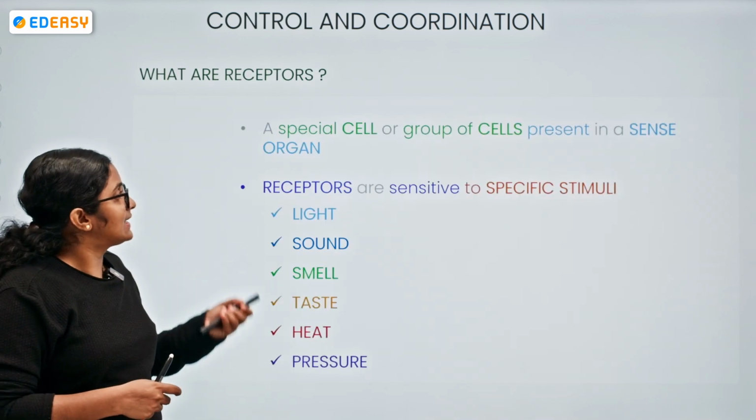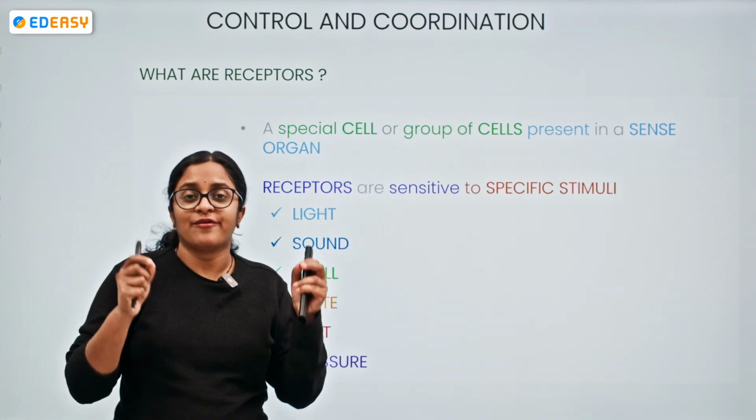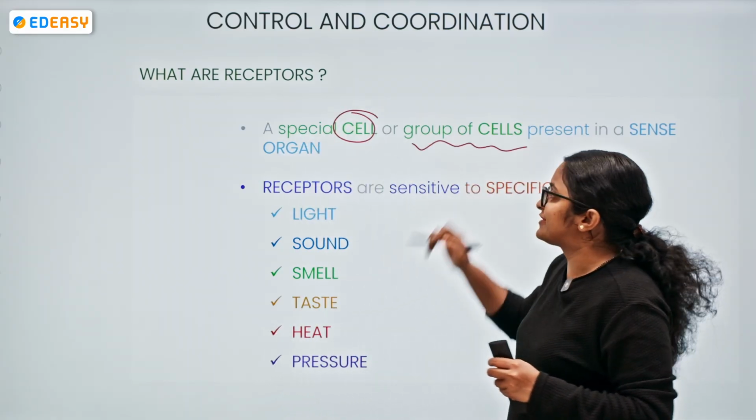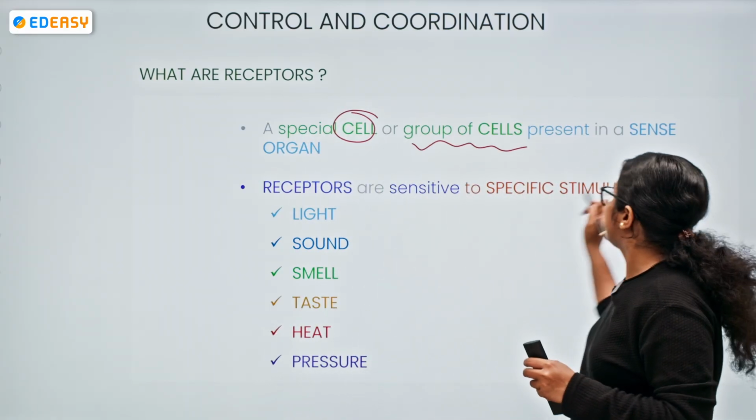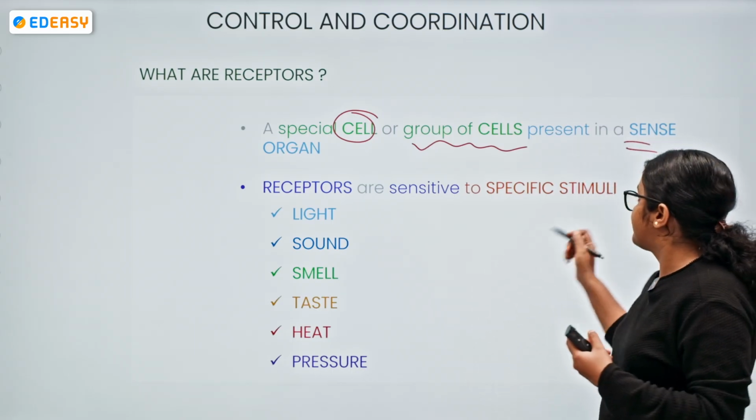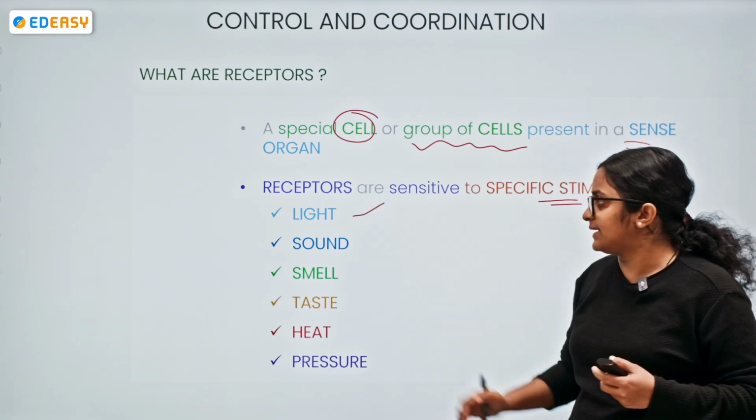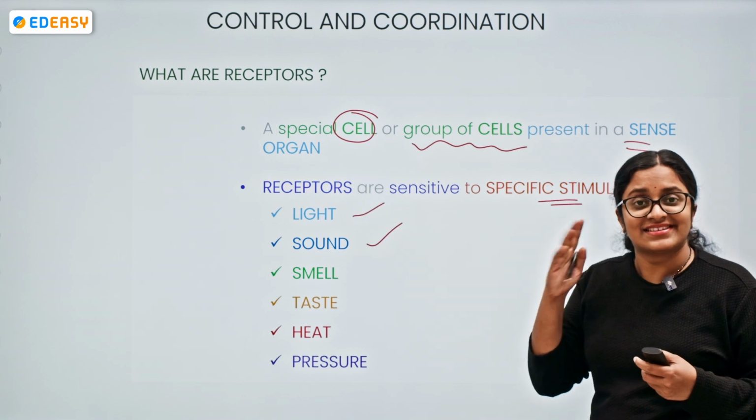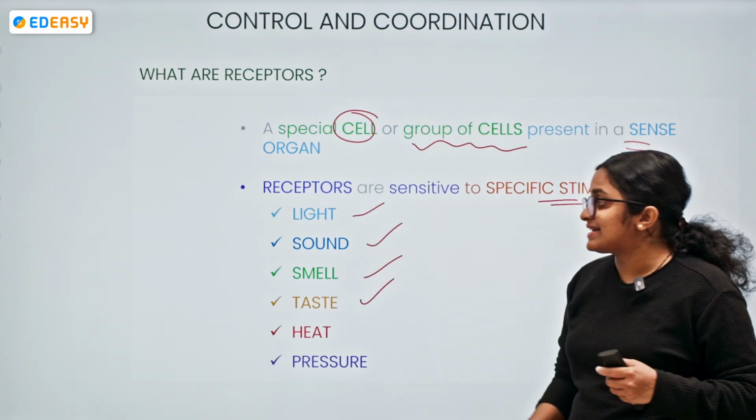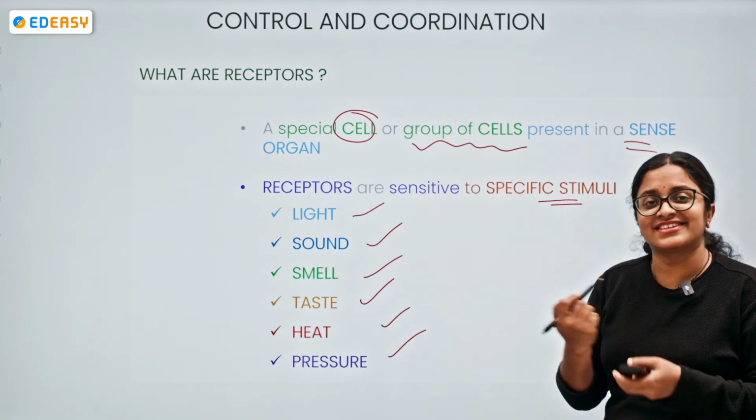Okay, so what are they? They are receptors. Let me tell you once again, what are receptors? They are special cells or the group of cells which are present in the sense organ. Okay, so what are they sensitive for? They are sensitive for stimuli like light. Eyes are sensitive for light. Sound, ears are sensitive for sound. Smell, nose is sensitive for smell. Taste, tongue, and heat and pressure, how we can feel it through touch sensation, nothing but the skin.